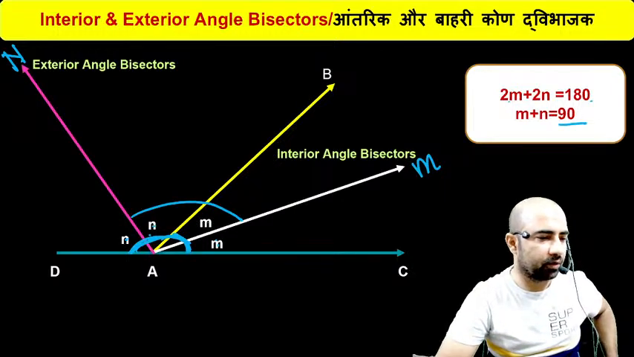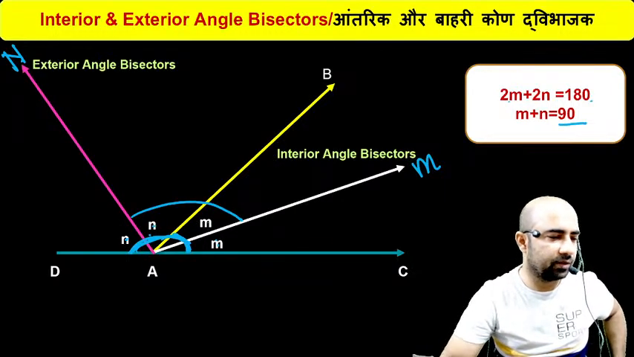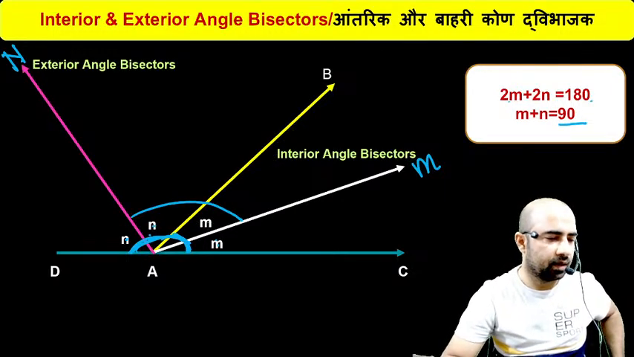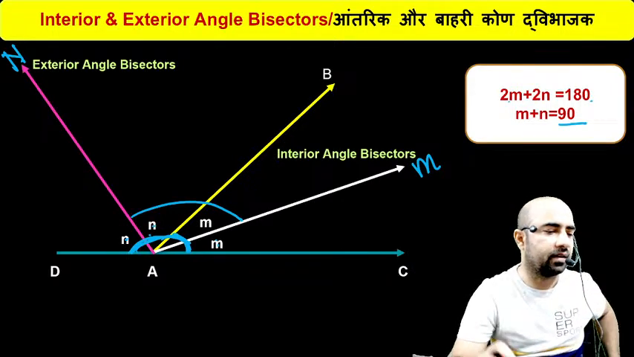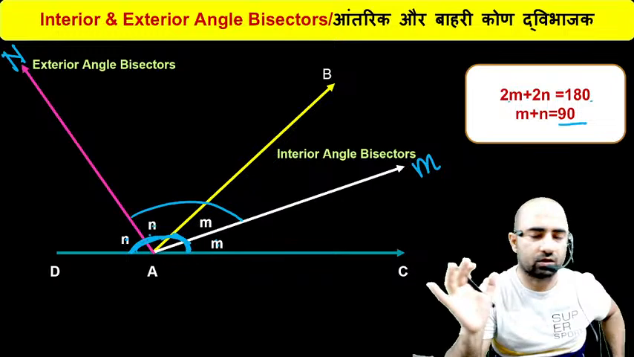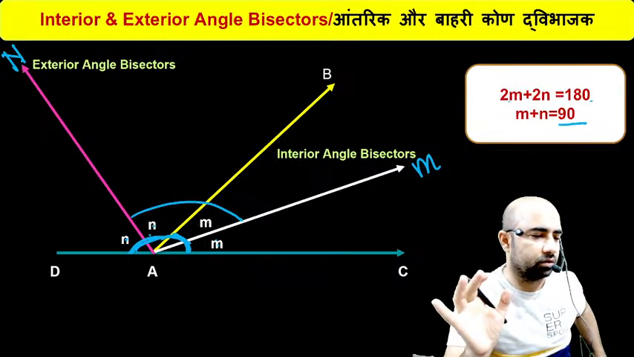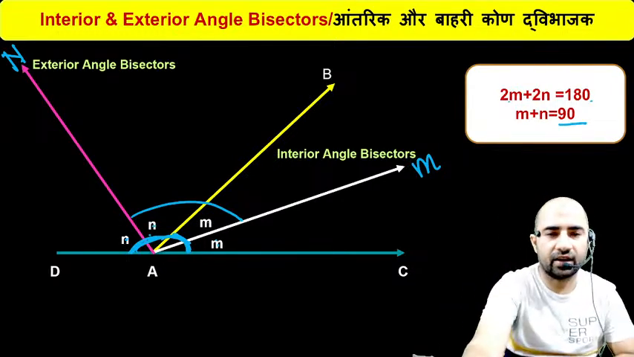Yes or no, guys? Is it clear? The concept is clear to you, everyone? Interior angle bisector and exterior angle bisector always meet at 90 degree, and I have proved this also. Clear? So this is a very important concept.